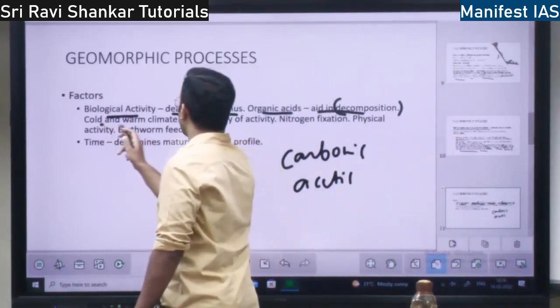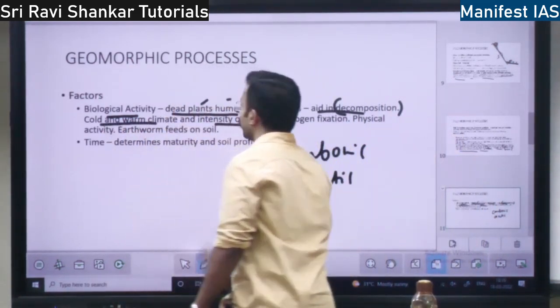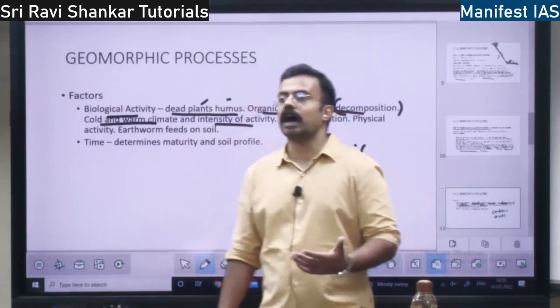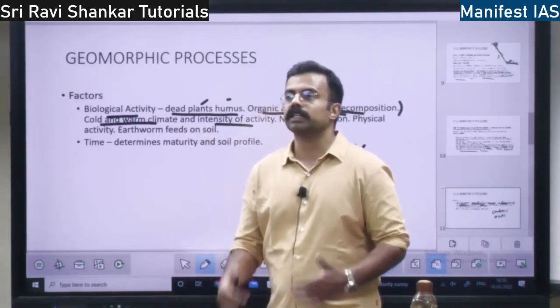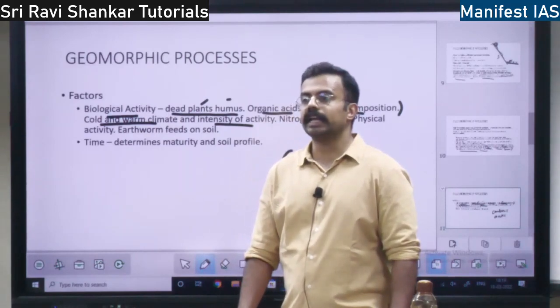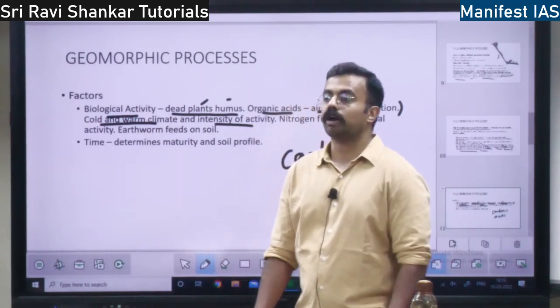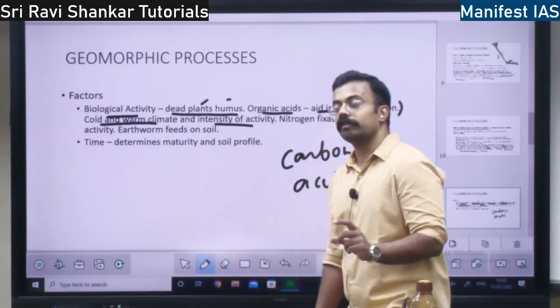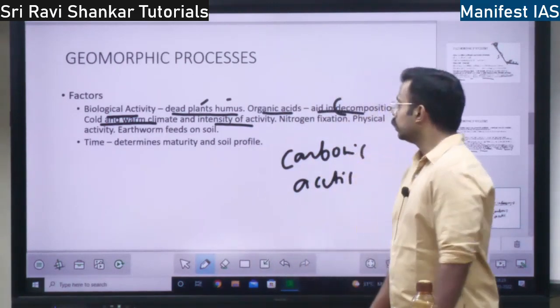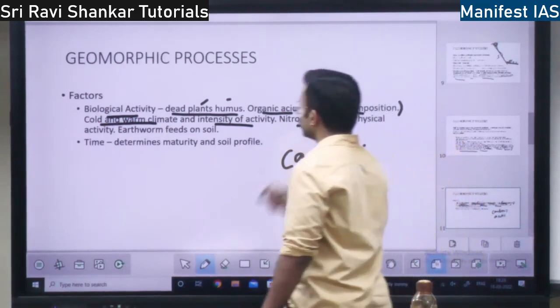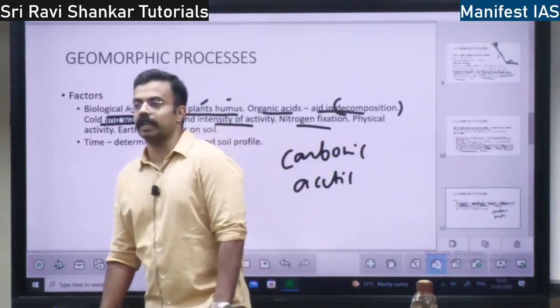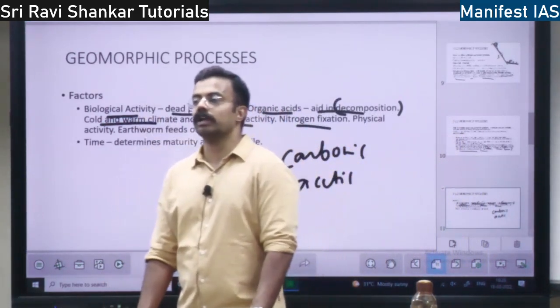Then cold and warm climate and intensity of activity. See, if there is warm climate, soil formation will be faster. If there is dry climate, soil formation will be slow, or cold climate, soil formation will be slower, right? Then there will be nitrogen fixation as well. That will also help in soil formation.